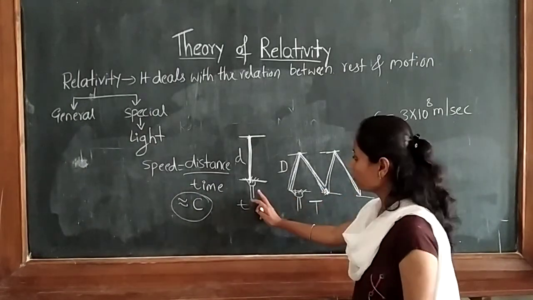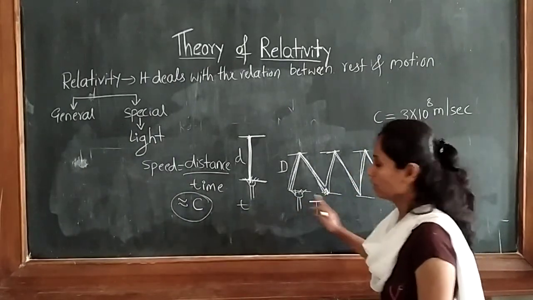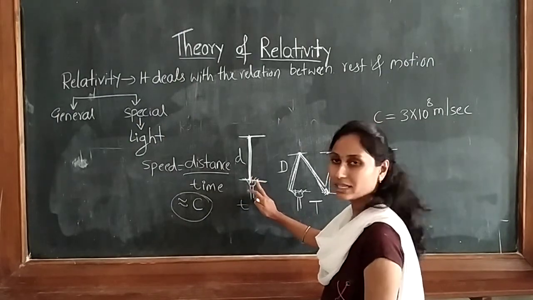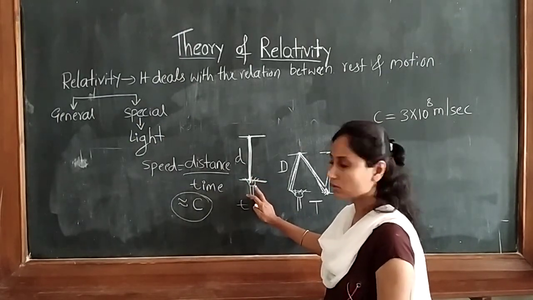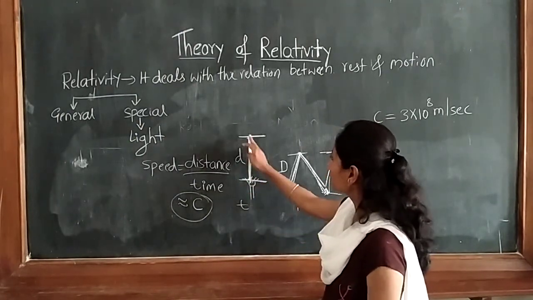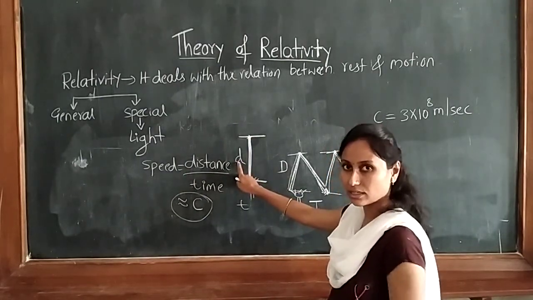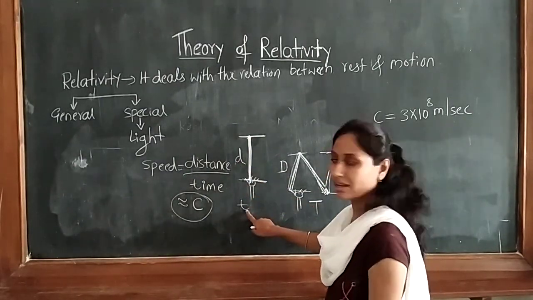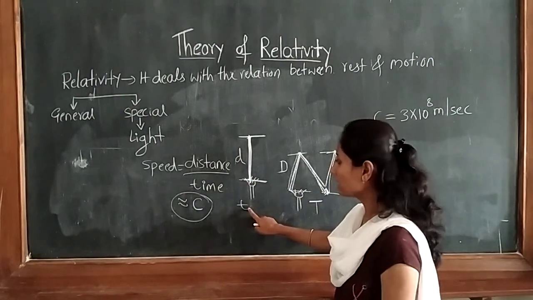See, the first case and the second case. In the first case, the body is at rest. The body is not moving. Because of that, the light covered less distance. So it had taken less time. Less distance divided by less time.